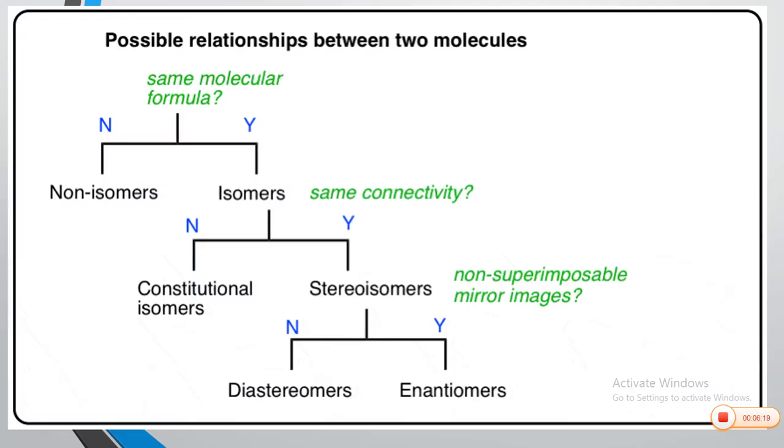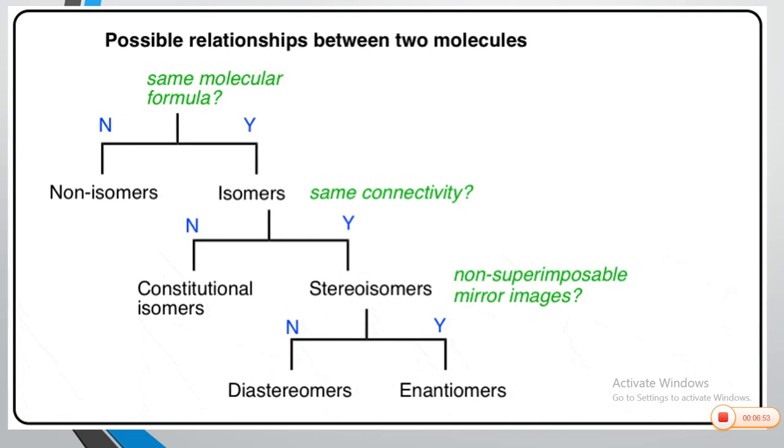How this differentiation is carried out, once again we will see as a part of revision. Compounds having the same molecular formula can have different structures. If no different structures are there, then these are non-isomers. If different structures are there, then these are isomers. If they have the same connectivity, then these are stereoisomers. If they don't have the same connectivity, these are constitutional isomers.